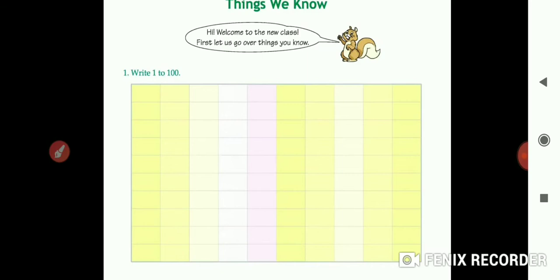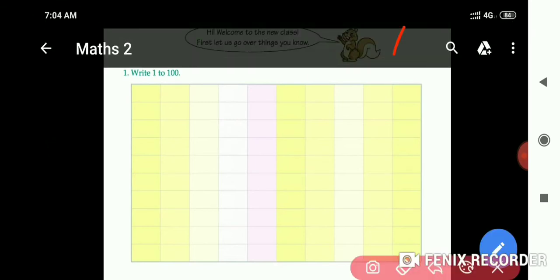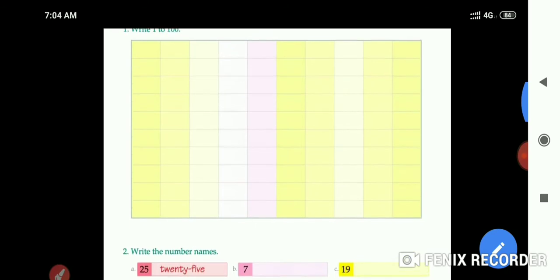Page number 1, question number 1, you have to write down countings from 1 to 100. In the first blank, write down 1, then 2, 3, then 10. So from 1 to 100, you have to write down the countings.